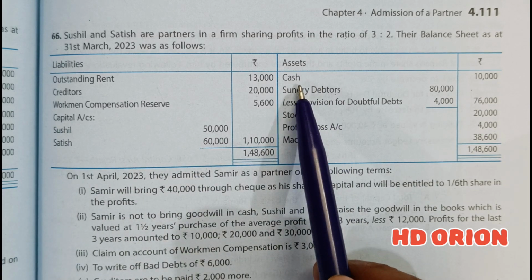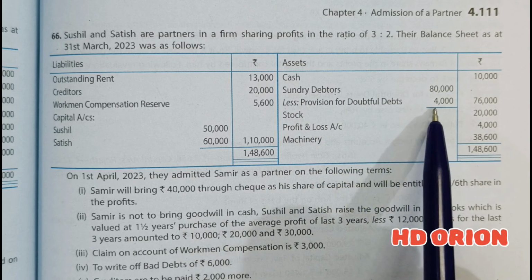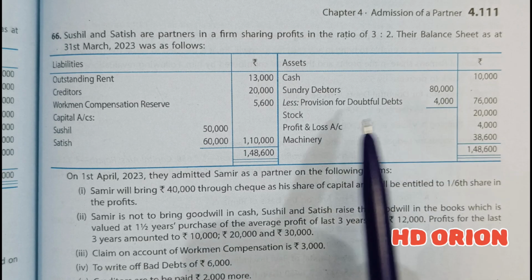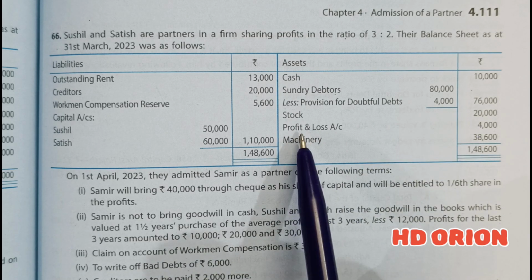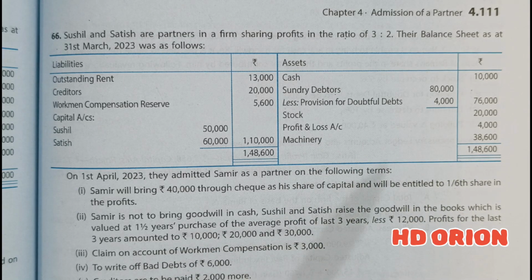Assets: cash rupees 10,000, sundry debtors rupees 80,000, less provision rupees 4,000, in the outer column 76,000, stock rupees 20,000, profit and loss account rupees 4,000, machinery rupees 38,600. Grand total is 1,48,600.